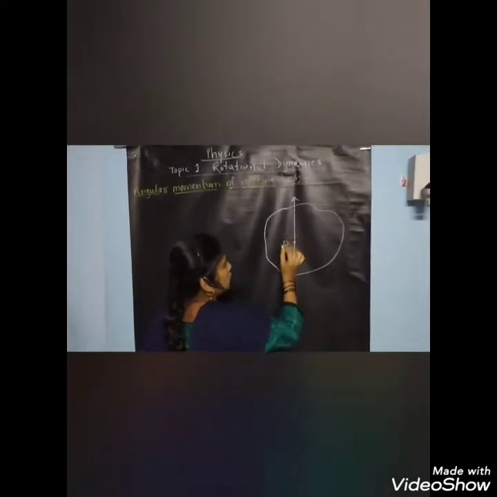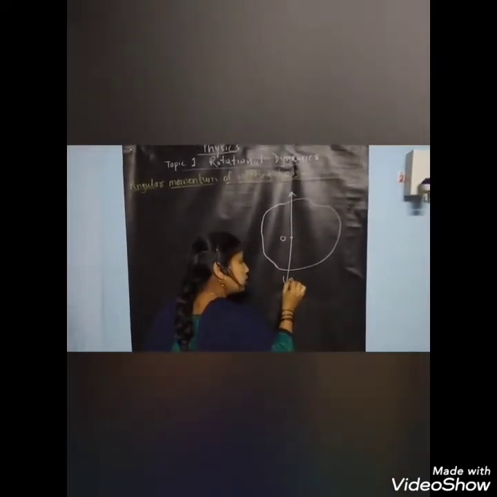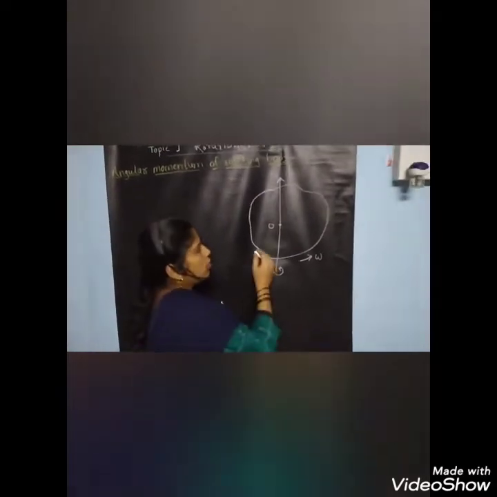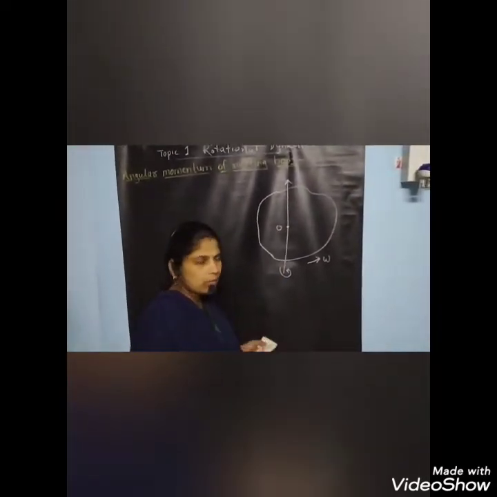Now we are going to find the angular momentum of a rotating body. We consider a rigid body of any shape, and this is our axis of rotation passing through point O. This body is rotating in an anti-clockwise sense with constant angular velocity omega. This rigid body consists of a number of particles of masses m1, m2, m3 up to mn.